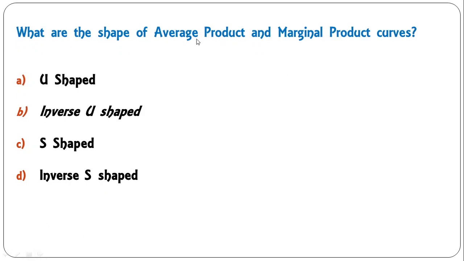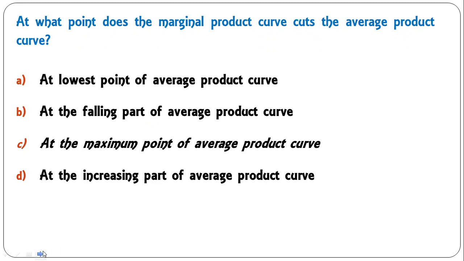What is the shape of the average product and marginal product curves? U-shaped, inverse U-shaped, S-shaped, inverse S-shaped. So the correct answer is inverse U-shaped. The average product and marginal product curves are inverse U-shaped. Okay, so B is the correct answer.